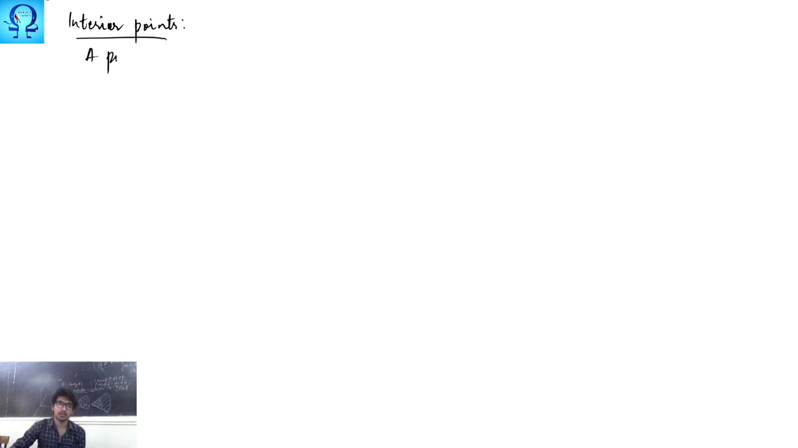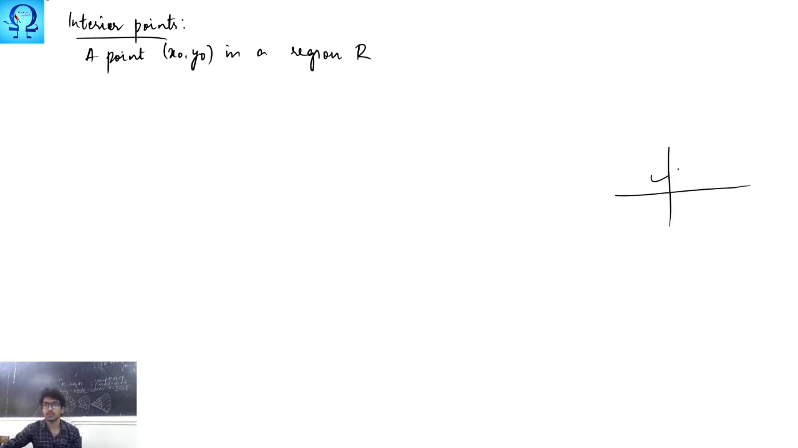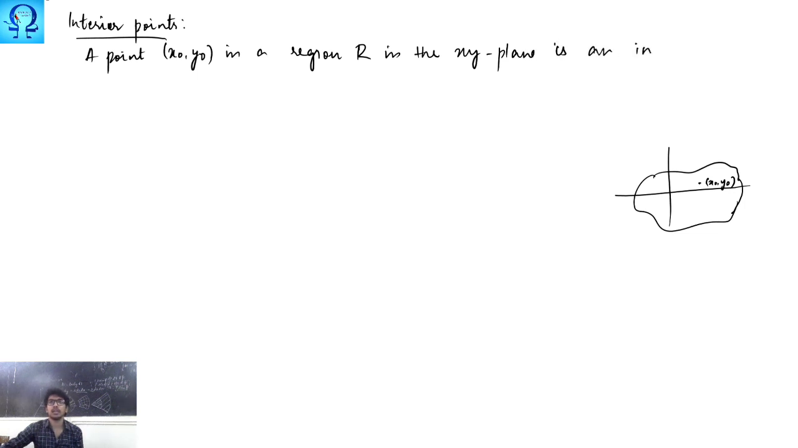A point, it may be any point in a two-dimensional space, in a region R. So, why do we call this a region in a two-dimensional space? It may be any shape like this. Okay, it may be any region of this sort. Fine. So in this region we are identifying some point, and we call it x naught y naught, selected in the xy plane, as an interior point.